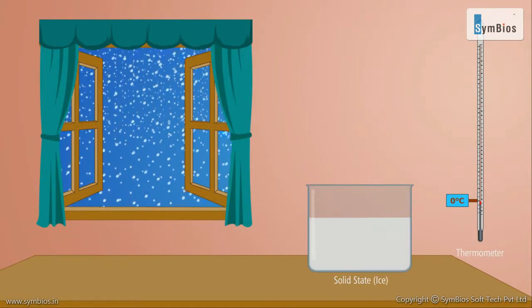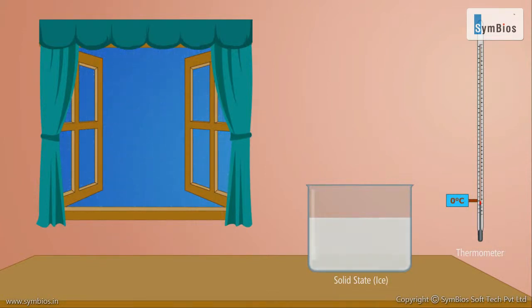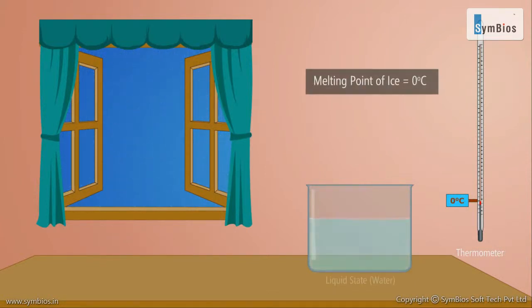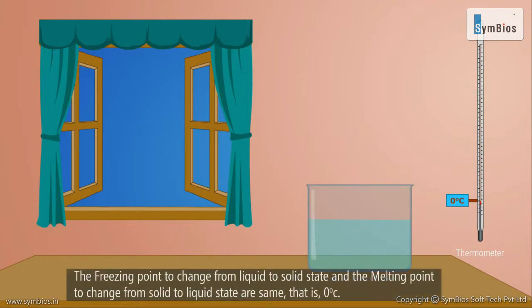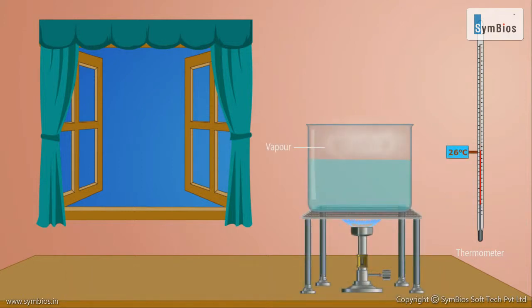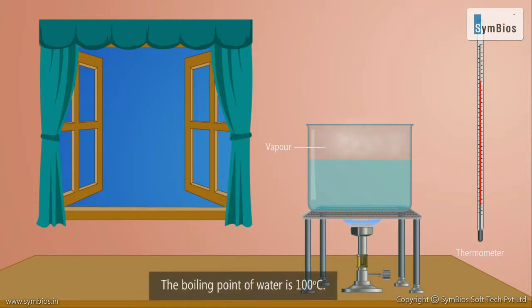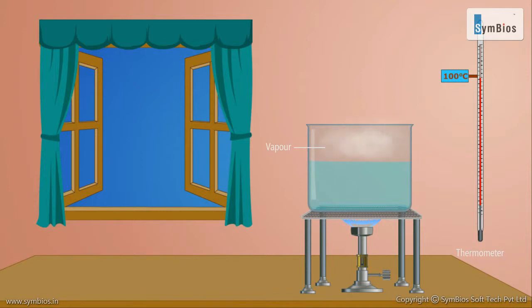However, the melting of ice into liquid also occurs at 0 degrees Celsius. So, the melting point of ice is 0 degrees Celsius. Thus, for water, the freezing point to change from liquid to solid state and the melting point to change from solid to liquid state are the same, that is 0 degrees Celsius. When water is heated, it starts boiling at 100 degrees Celsius. Thus, the boiling point of water is 100 degrees Celsius. At this temperature, water changes from liquid state to gaseous vapors.